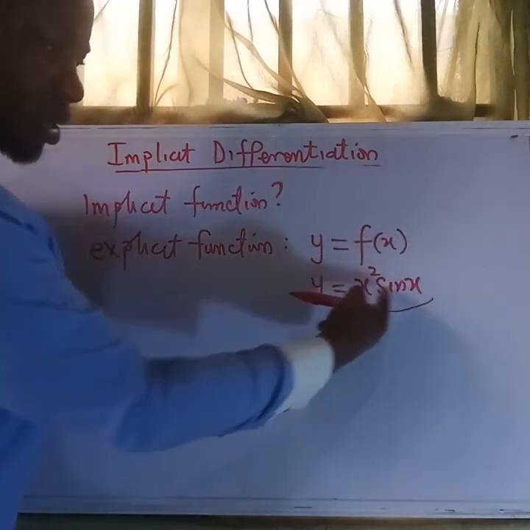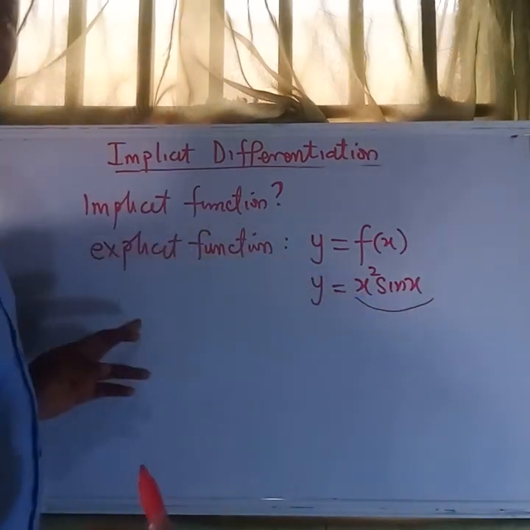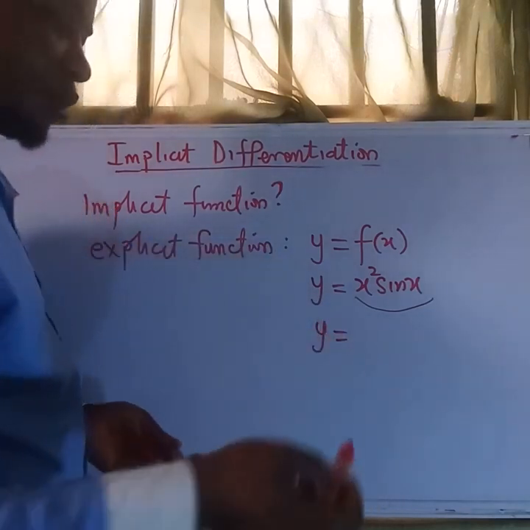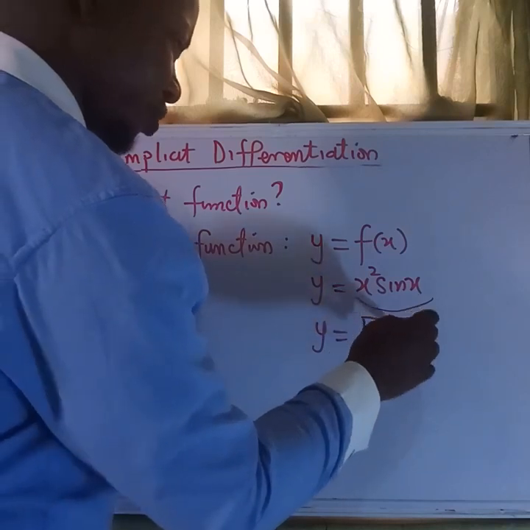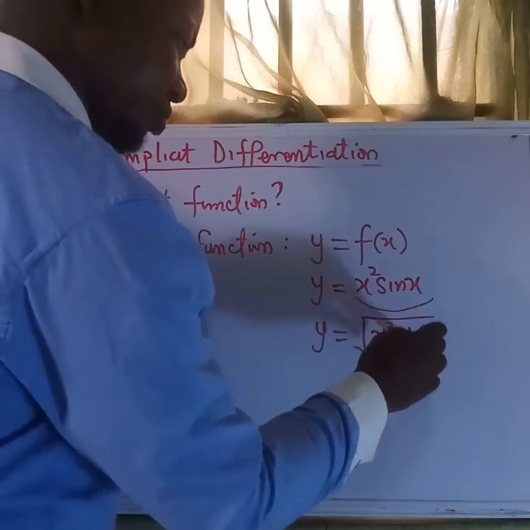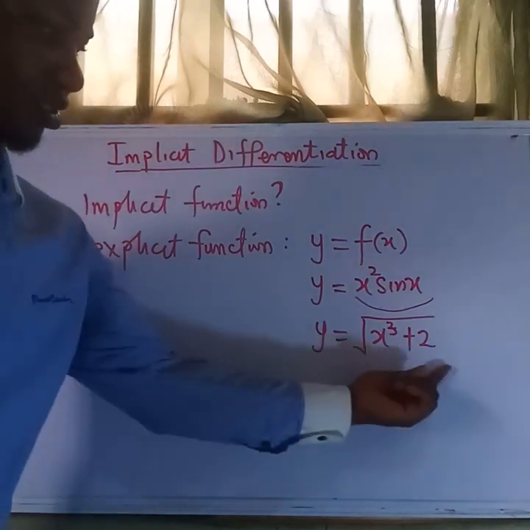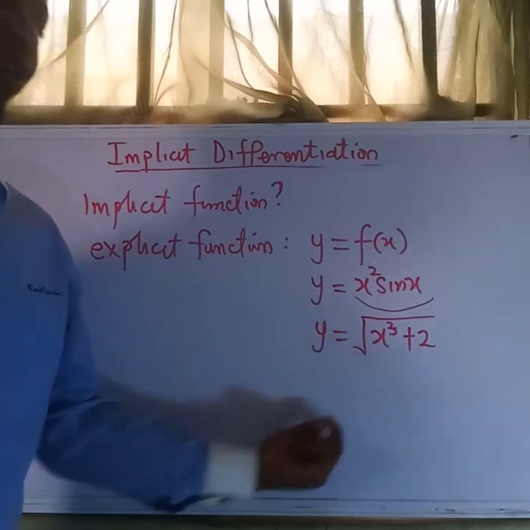There is no term of y here, and of course, this is the explicit form of a function. There are many other forms, we are just using a few. If you have this form, again, this y is written separately from x. This is an explicit form of a function.